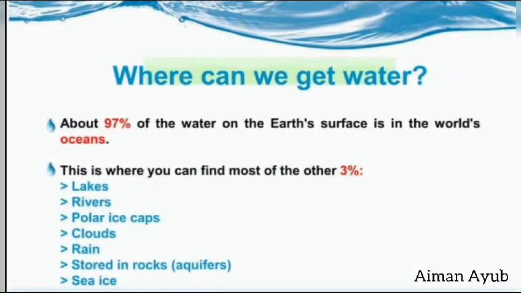Where can we get water? About 97% of the water on the earth's surface is in the world's ocean. This is where you can find most of the other 3%, that is lake, river, polar ice cap, clouds, rain, stored in rocks, sea ice.